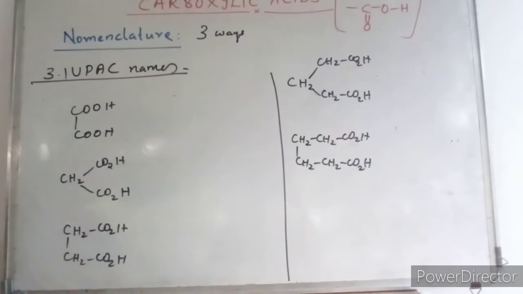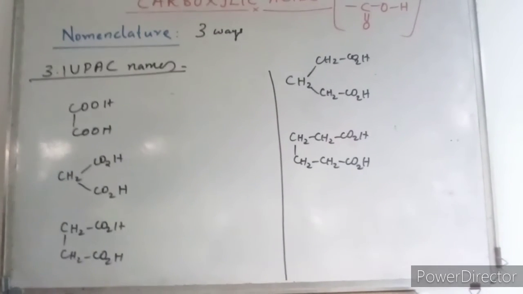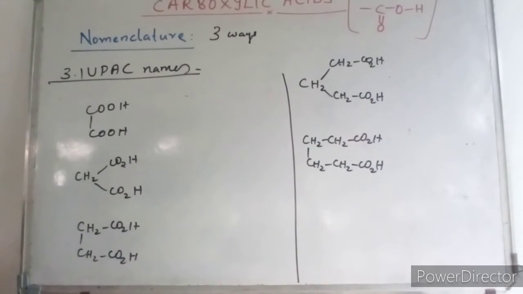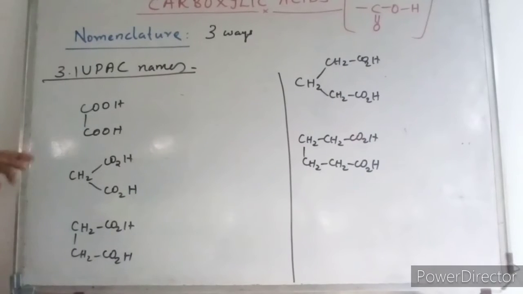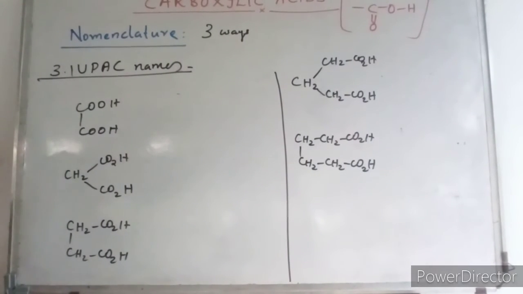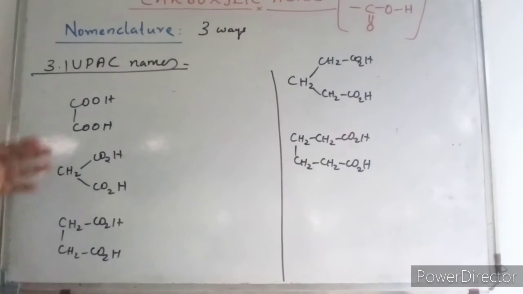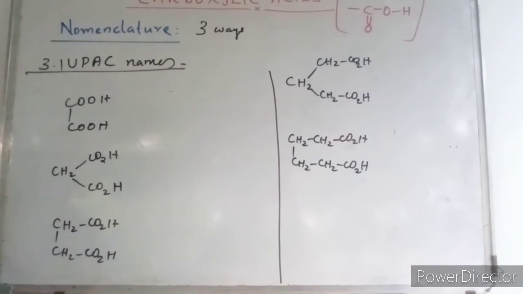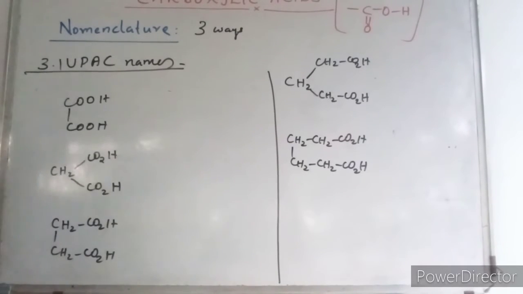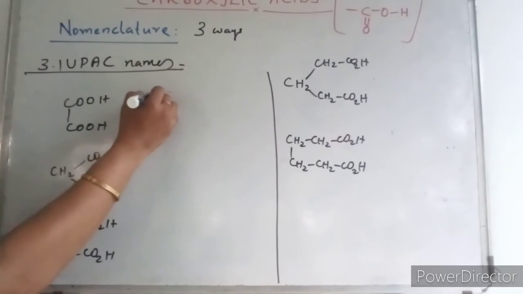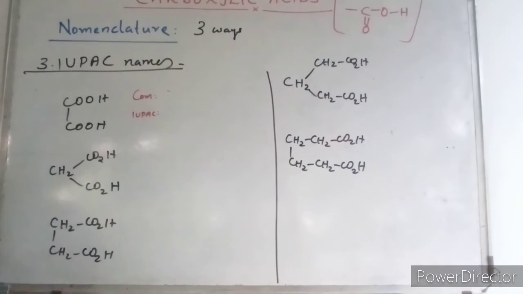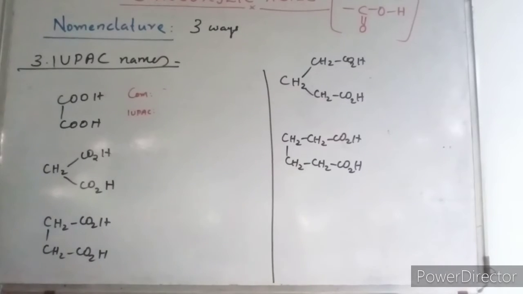In naming compounds containing more than one carboxyl group, the ending E of the alkane is retained. Depending upon the number of carboxyl groups, they are named as dioic acid, trioic acid, etc. So here I have taken dioic acid. All the compounds are having 2 carboxyl groups. So let me write the common name as well as the IUPAC name. The common name, as you know, this is what? Oxalic acid.